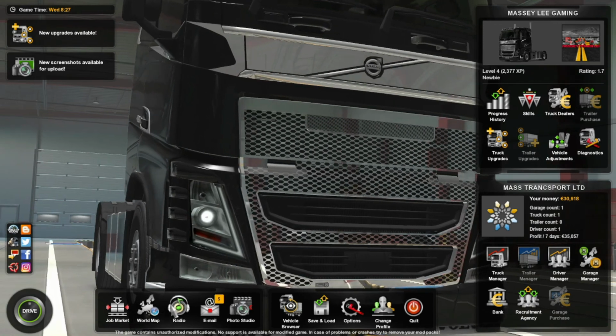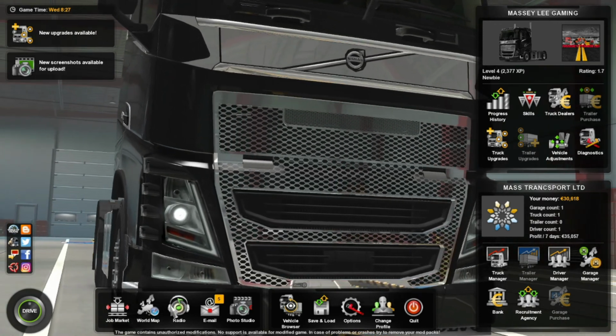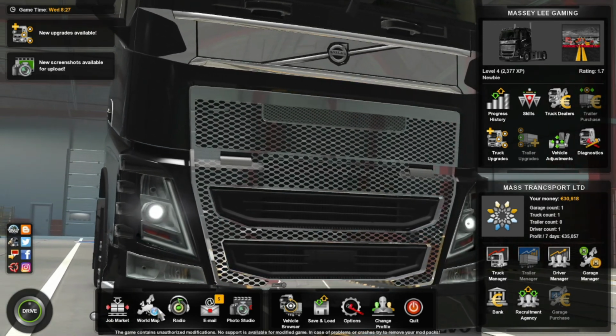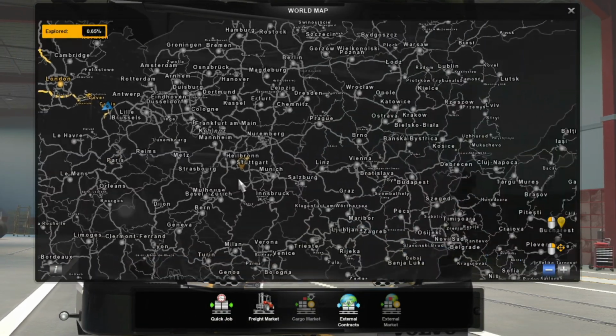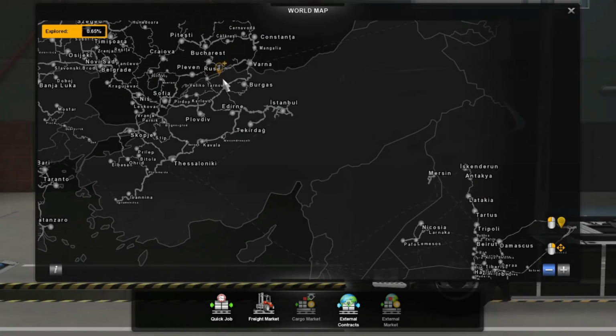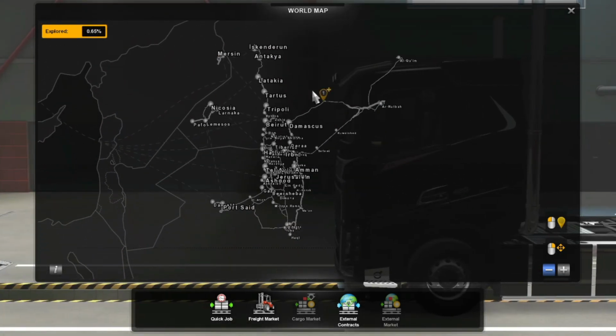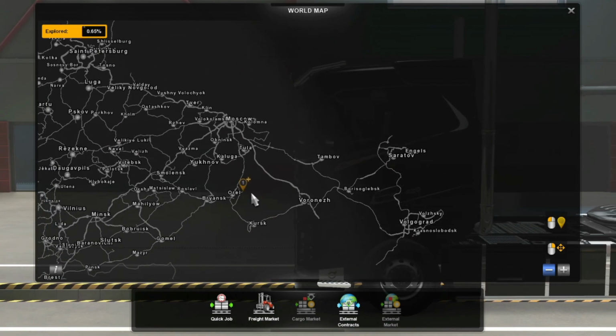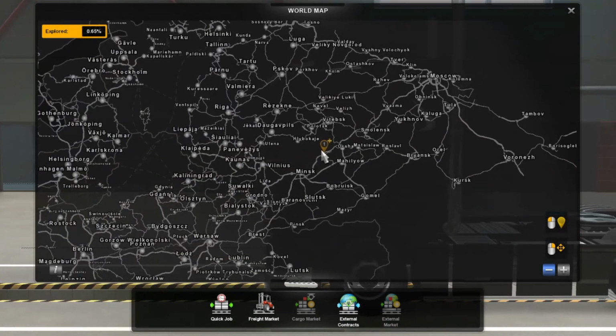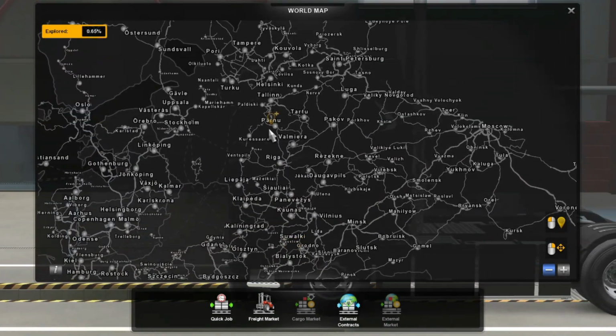So yeah, if yours has loaded up correctly, then go down here to world map, scroll over to the right, there's Middle East, scroll up a little bit more, got Russia map here.